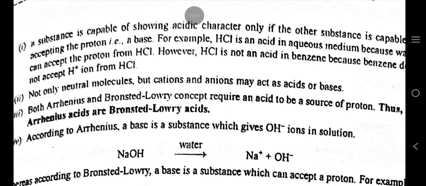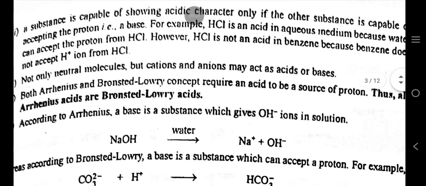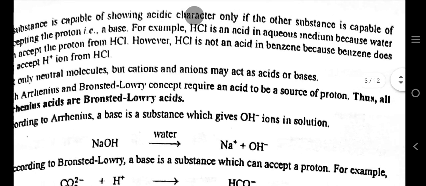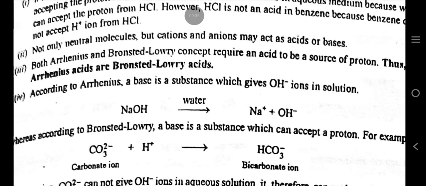For example, HCl is an acid in aqueous medium because water can accept the proton from HCl. However, HCl is not an acid in benzene because benzene does not accept H positive ion from HCl. Not only neutral molecules but cations and anions may act as acids or bases.